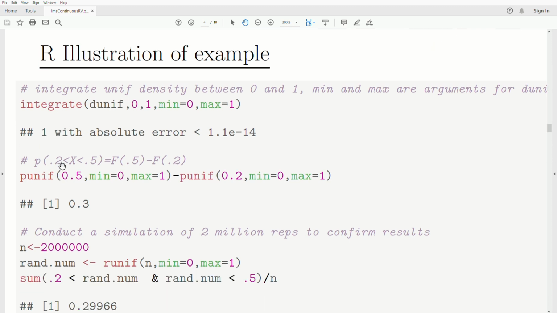Now, the probability that we're between two values, 0.2 and 0.5, is the difference of these CDFs, and the CDF is punif. We want 0.5 and below, and our distribution is from 0 to 1. And here we want it from 0.2 and below, and our distribution is 0 to 1. And we get 0.3, and that's what we got above.